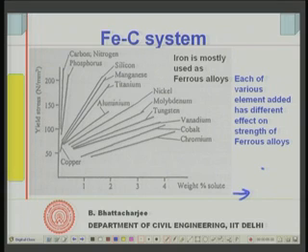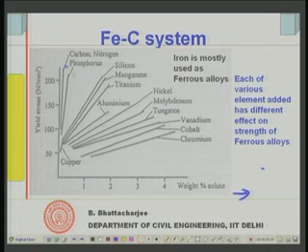Now, the first one is carbon and nitrogen. If you add carbon, even a little percentage addition increases the yield strength significantly, in MPa, whereas without it you have a pretty soft material.